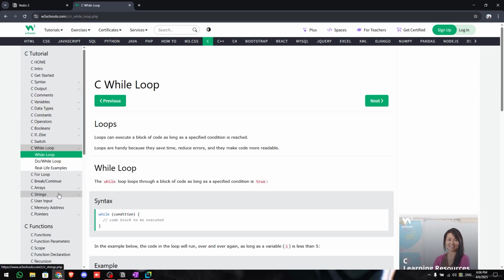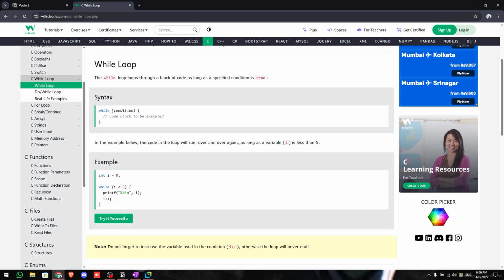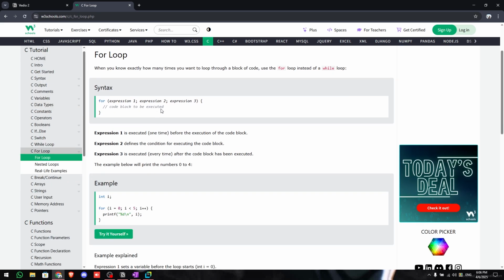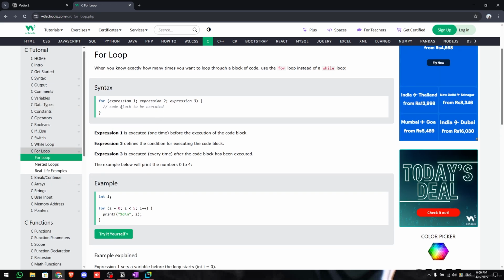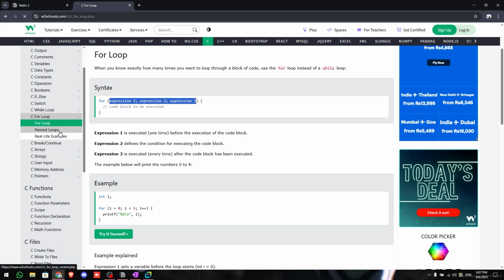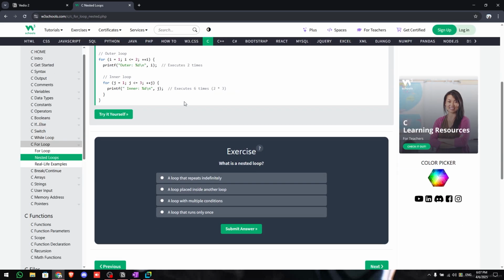Next we have while loop and for loop. While loop, while this condition is true, the lines inside this code will be run again and again. For loop, it is similar to while loop, but instead of the condition, we'll have a set number of iterations or some sort of rule based on 3 expressions. So according to the count of this expression, a fixed number of times it will be executed. Okay, there is nested loop. It's nothing but a loop within a loop.